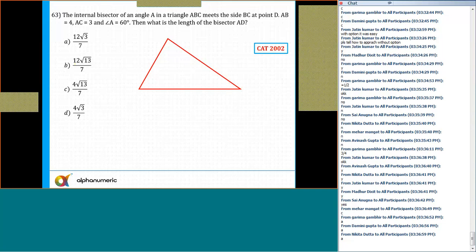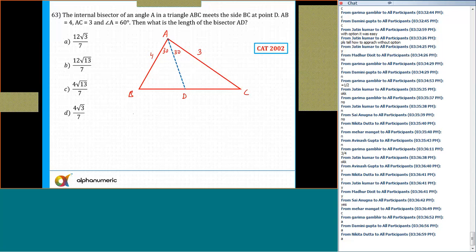So this is a triangle. The internal bisector of an angle A. So this is A, B, C. In a triangle, it meets the side BC at point D. AB is equal to 4, AC is equal to 3, angle A is 60, so this is 30 and 30. Then what is the length of the bisector AD? I need to find out the length of the bisector AD.